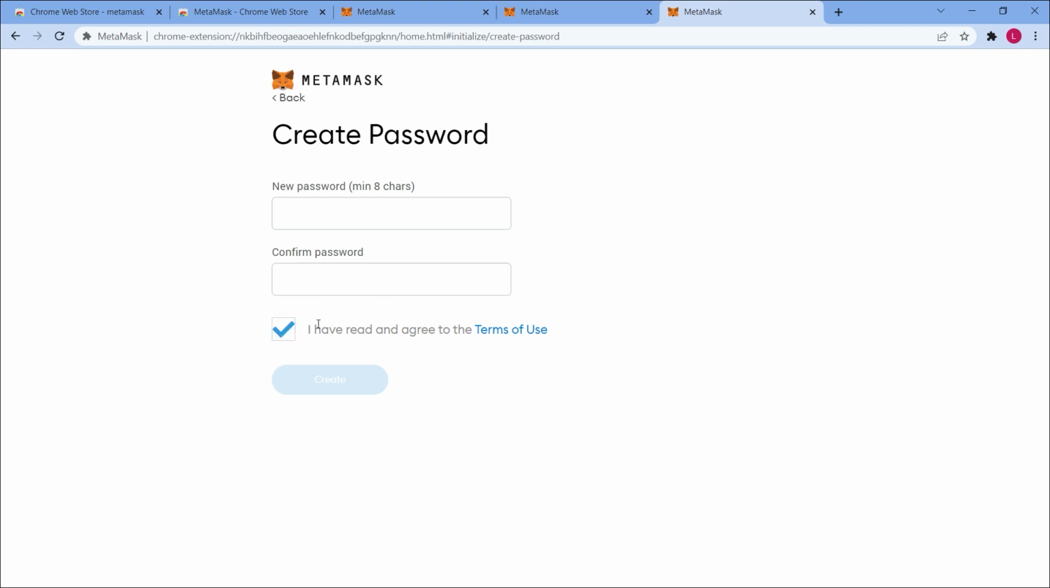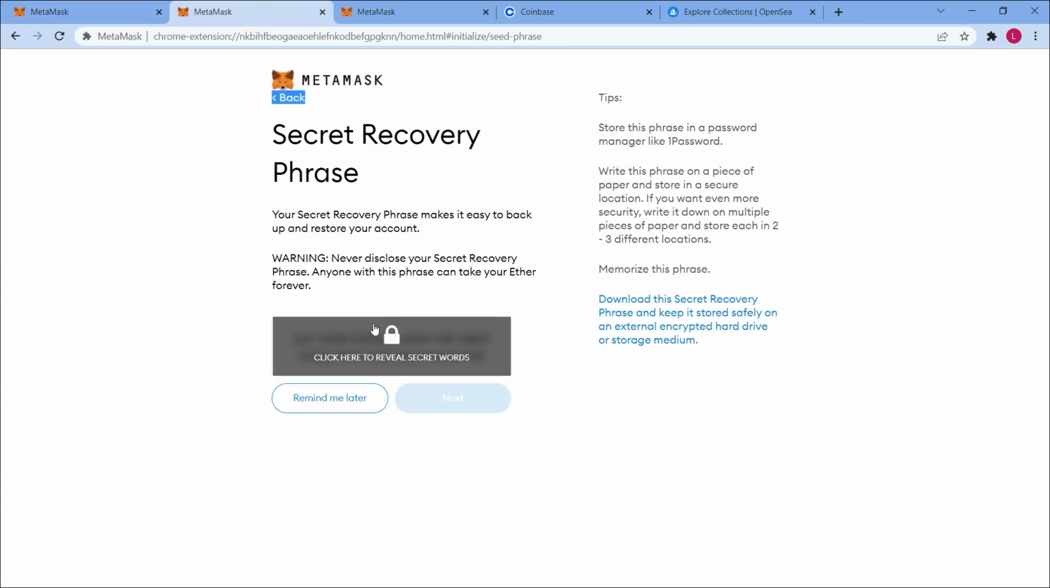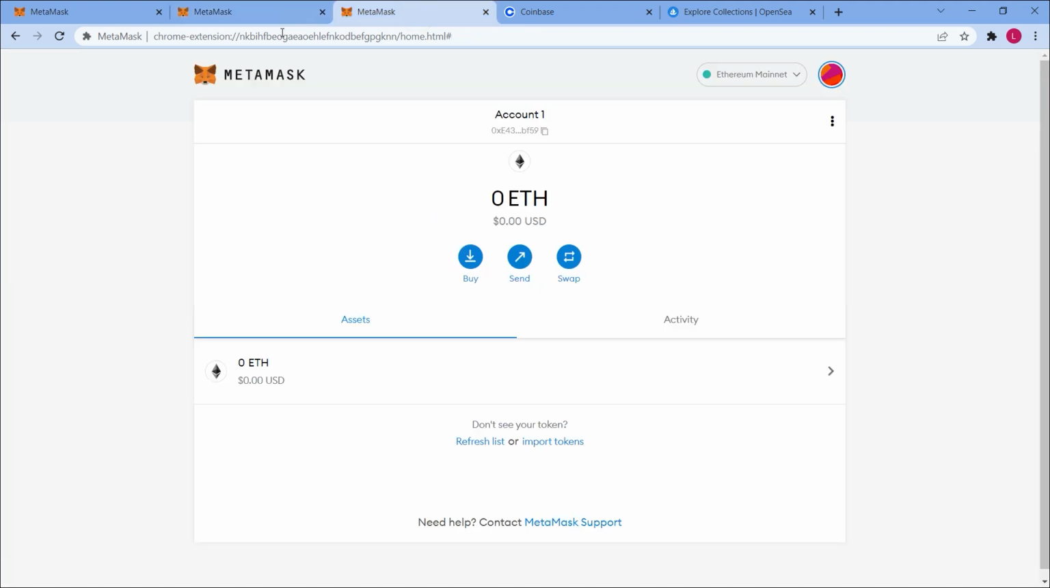It will now request that you safeguard your wallet and view this video. So we'll hand it over to you and it'll give you a secret backup phrase. This is the phrase that will allow you to back up or restore your account, and it's critical that you don't forget it. So you can either click here to expose those words, write them down, and save them somewhere secure, or you can do it later. So now we're in our MetaMask account and wallet.